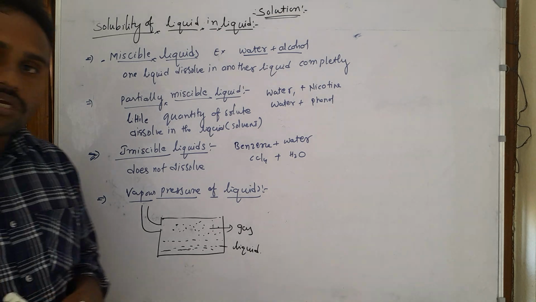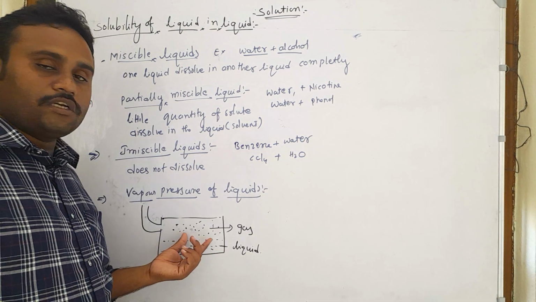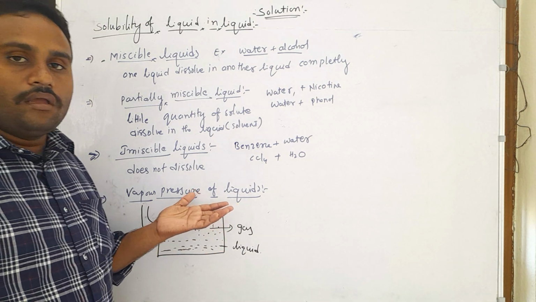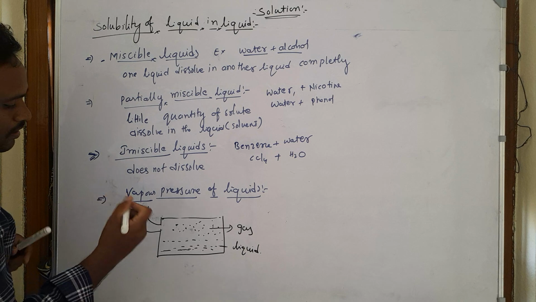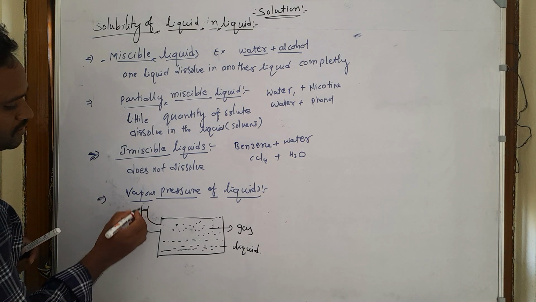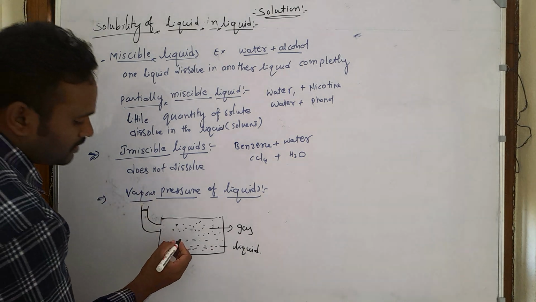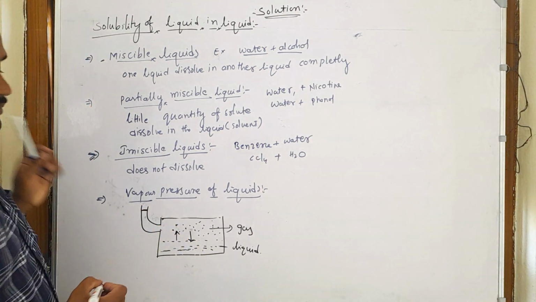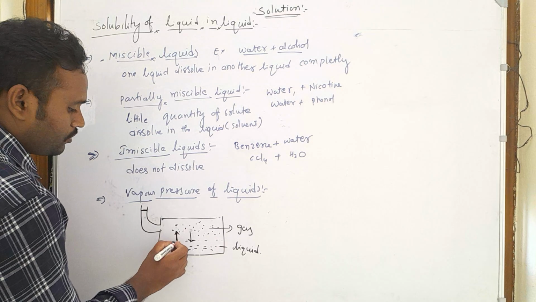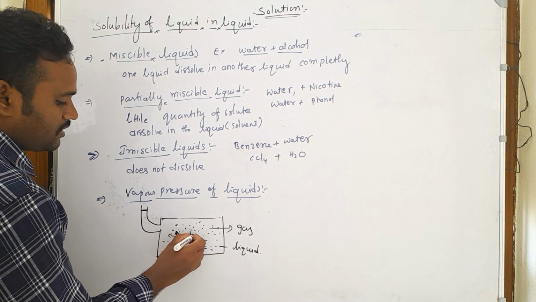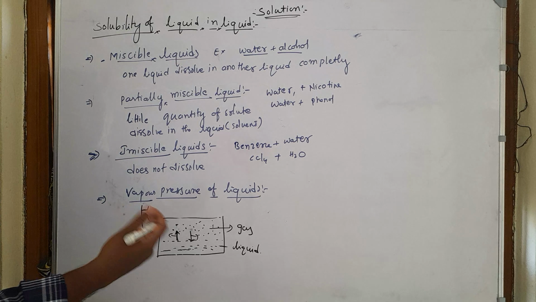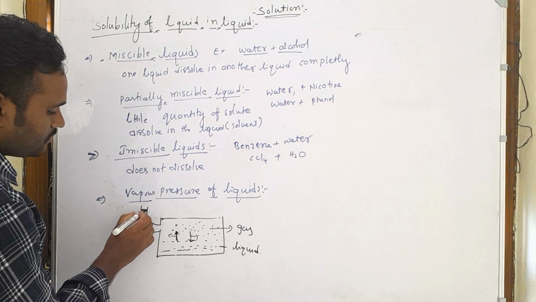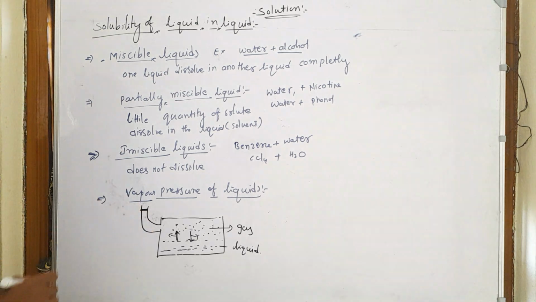At initial conditions the vapor pressure is less, and as time passes the vapor pressure gradually increases and reaches a constant value. In that condition some of the liquid is changing into gas and gas is entering into the liquid. Both the forward and backward processes occur at the same speed, meaning equilibrium is established, so at this point the pressure is constant.